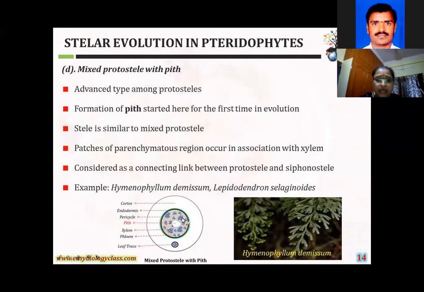Here in the middle part, I will explain haplo, actino, plecto, mixed protosteel. You can't see the pith part, but here the pith part is the most important. The pith part is present. The best examples are Lepidodendron, Selaginella.